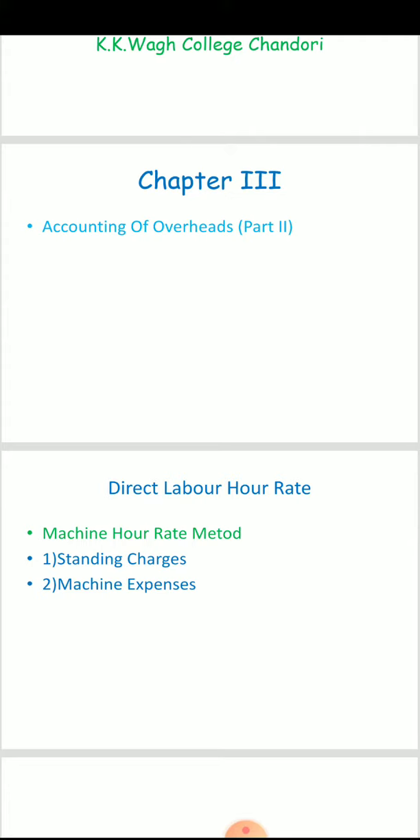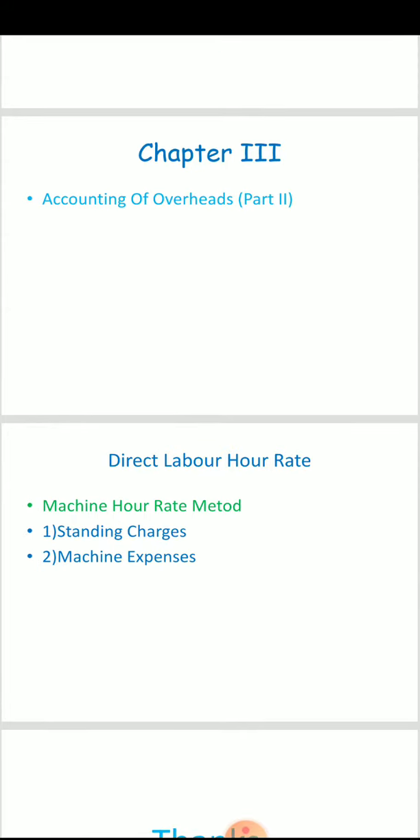Machine expenses are variable expenses which vary with the use of the machine. These expenses include power, depreciation, repairs, etc. The amount of each expense is divided by the normal working hours to give an hourly rate for each item. Normal working hours are calculated by taking into account idle time for maintenance, setting up, etc. The sum of the standing charges rate and the machine expenses rate gives the machine hour rate. All these things are most important in this chapter, accounting of overhead part second: direct labor hour rate and machine hour rate.